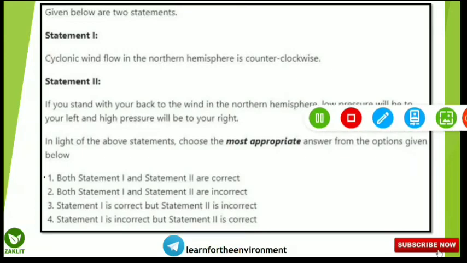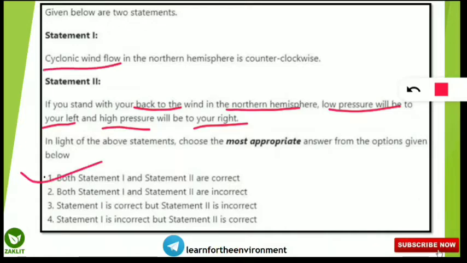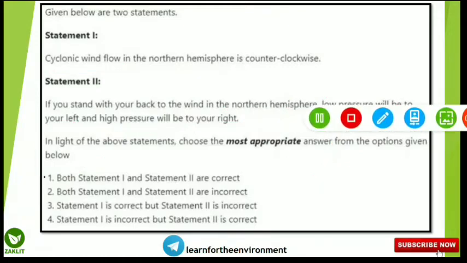The second statement states, if you stand with your back to the wind in the northern hemisphere, low pressure will be to your left and high pressure will be to your right. So these are the two statements, and here I will tell you the answer, then I will go for the concept behind that. So here both the statements are correct. Yes, cyclonic wind in the northern hemisphere is anti-clockwise, and the second statement is also correct. For the second statement we have to move to the next slide.